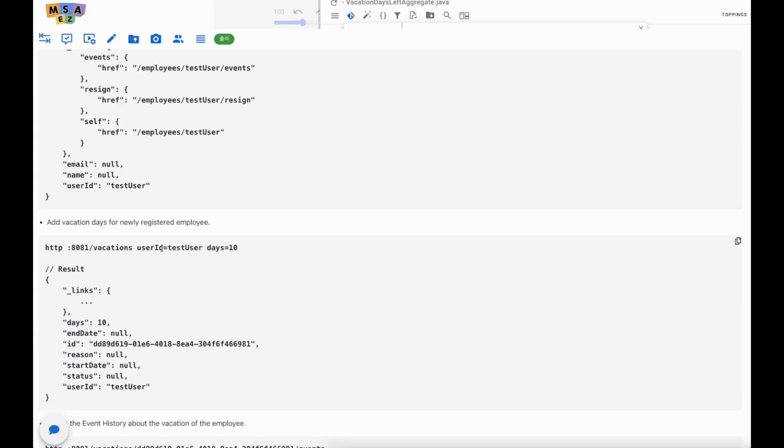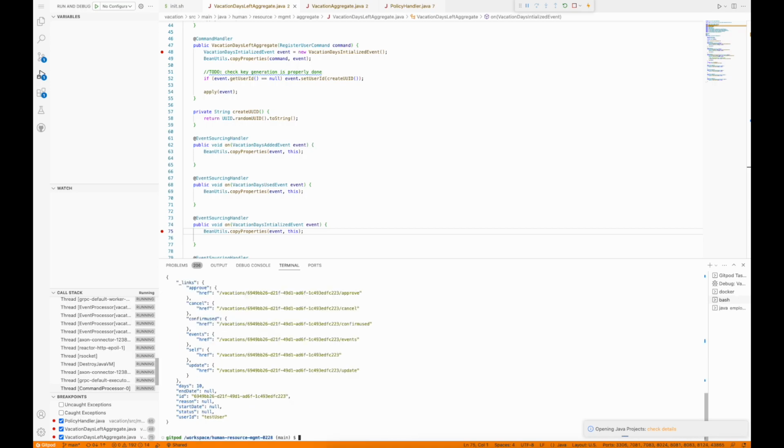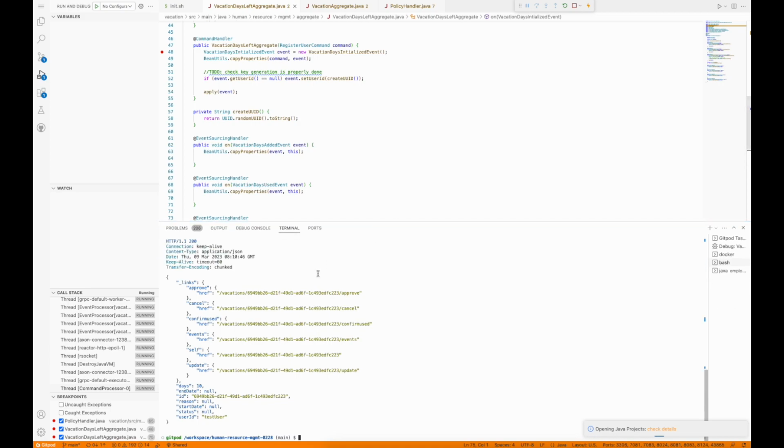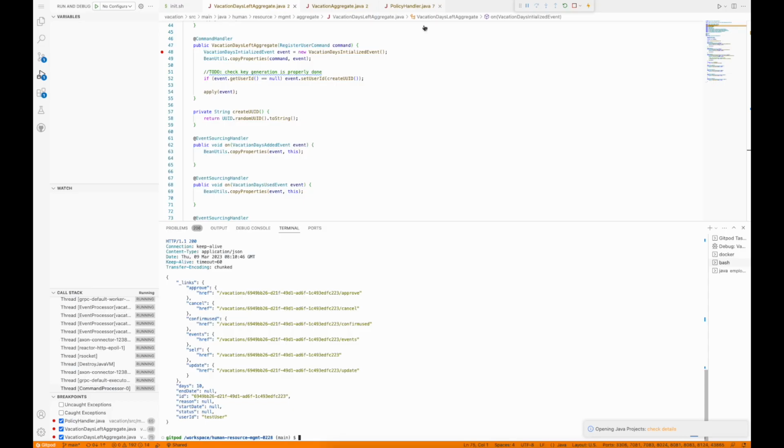And for the user we added before, we will put the vacation days information by this command. So I'll copy this command and paste it here. So as you can see, we can check all the approval, cancellation, confirm, and so on. And we have the day information of 10. And as you can see, we have its own ID for the vacation.